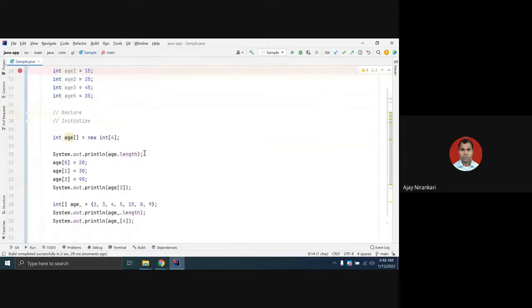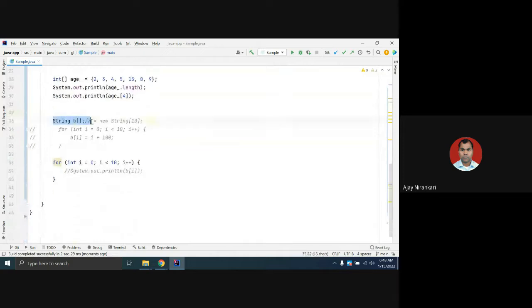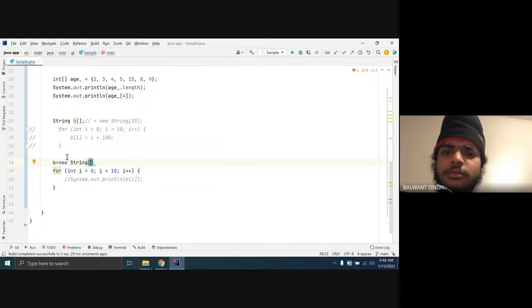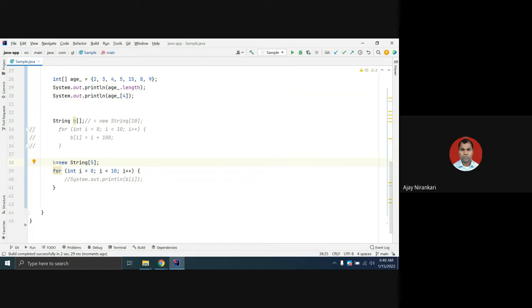Similarly, in the case of an array, you can declare the array and initialize it later, not at the same time. Here you are going to declare b equal to new String of 5. The compiler is happy. Now you have declared it.